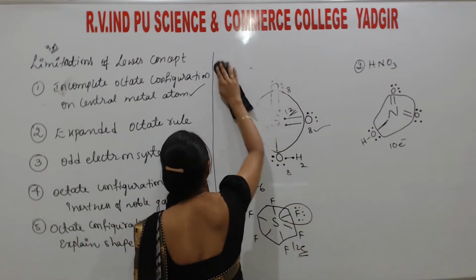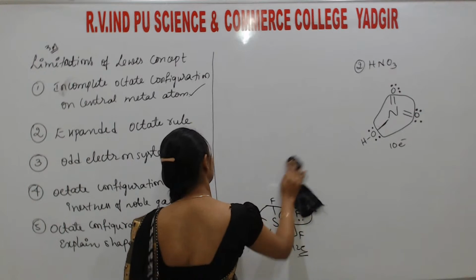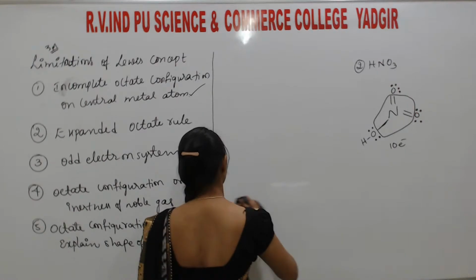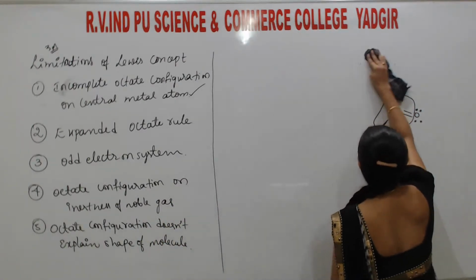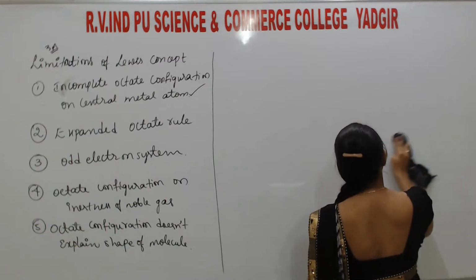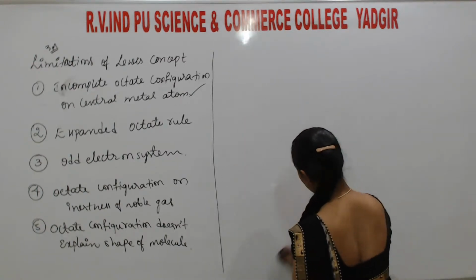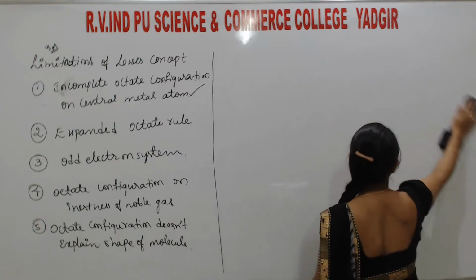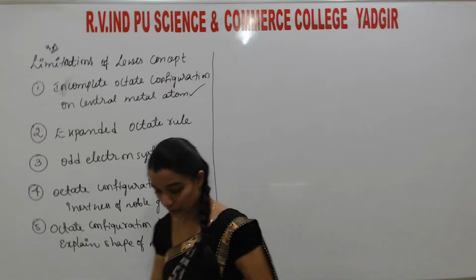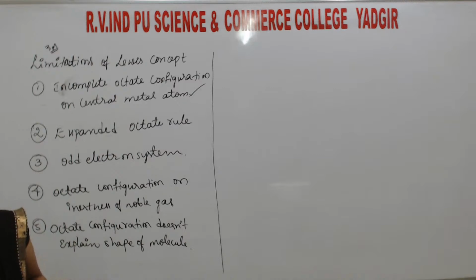And the third one is the odd electron system. So what is this odd electron system?